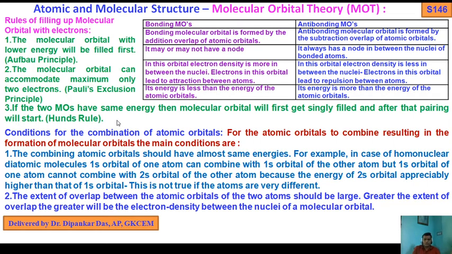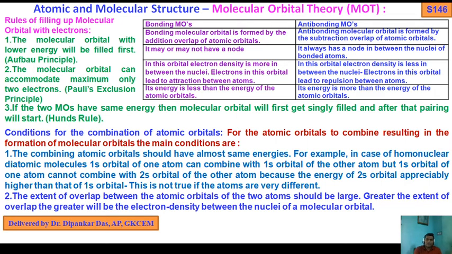So if two MOs have the same energy, as I told you, degenerate energy levels or degenerate orbitals, then the electrons first fill singly. After that, pairing will start, which follows Hund's rule. So during the filling of electrons in molecular orbitals, we should obey three principles: the above principle, Pauli's rule and Hund's rule.